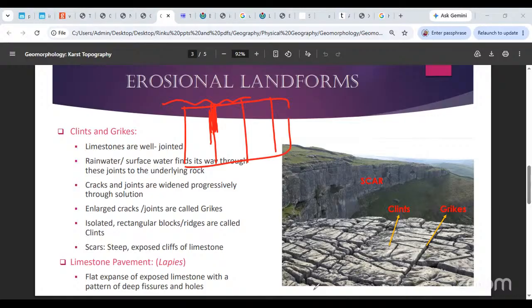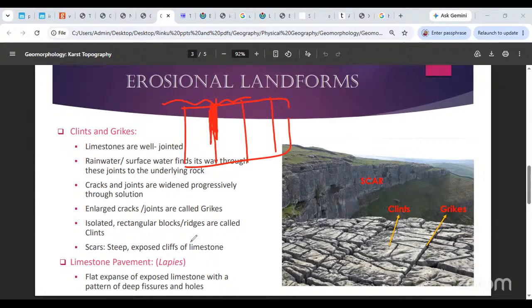So we are discussing limestones which are jointed. We are saying that this surface water, the one that is flowing on the limestone, is going to go within these joints and travel through the limestone. While it is there in the joints, by the process of solution, it will try to take away the limestone, it will try to eat up the limestone, and the gaps become bigger. Those joints will become bigger and bigger. Solution is the only process for erosion over here.